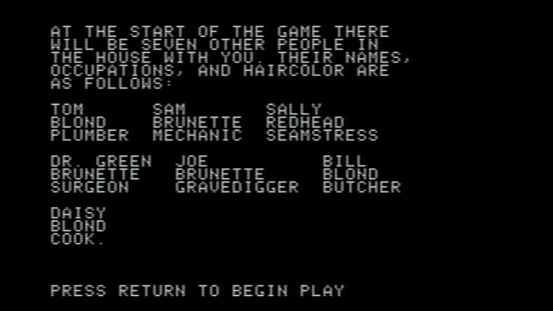At the start of the game, there will be 7 other people in the house with you. Their names, occupations, and hair color are as follows. Tom, he's blonde and a plumber. Sam, brunette, mechanic. Sally is a redhead and a seamstress. Dr. Green is a brunette and a surgeon. Joe is brunette and a gravedigger. Bill is blonde and a butcher. Daisy is blonde and a cook.